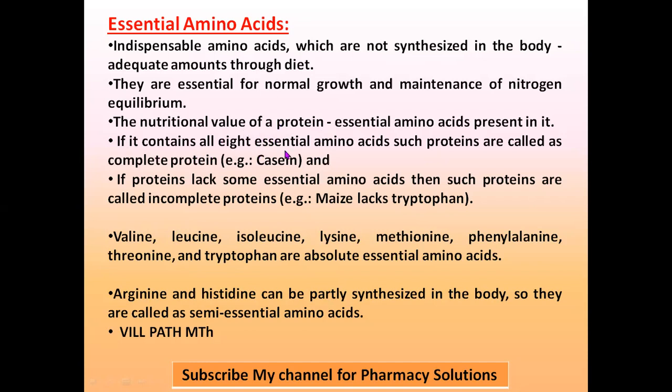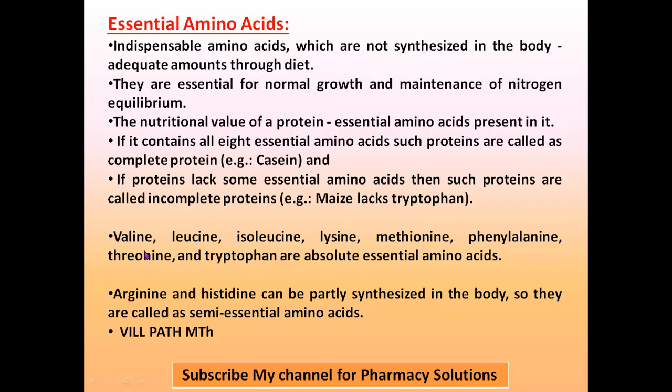If all the 8 essential amino acids are present, then it is called a complete protein. A good example of that is casein. If any one or more than one essential amino acids are not there in the protein which you are taking through a diet, then it is called an incomplete protein. An example is maize, which lacks tryptophan. Tryptophan is an essential amino acid. And totally 10 essential amino acids are there.